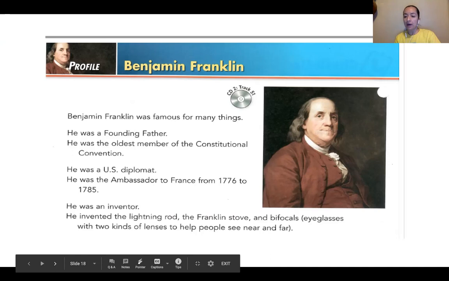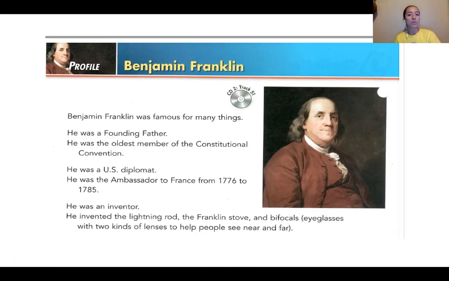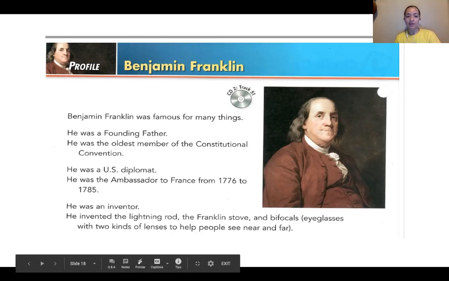Now we are going to talk about Benjamin Franklin. Why do we need to talk about Benjamin Franklin? Because Benjamin Franklin was the oldest representative in the Constitutional Convention.